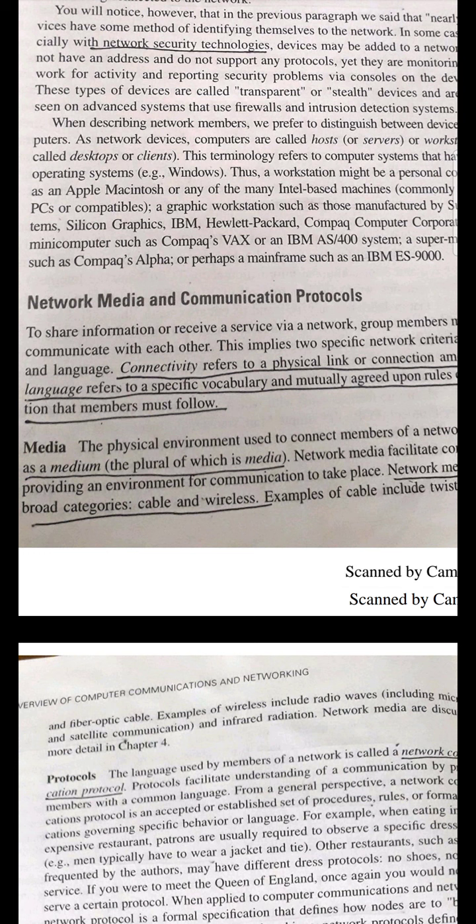That means connectivity should be there between any two devices. So we need the connectivity, as well as the language for effective communication between the two devices. And this particular language has to be followed by all the networking members also.